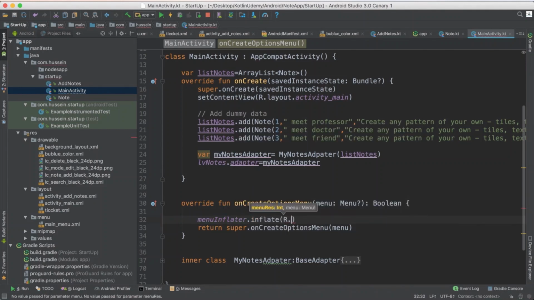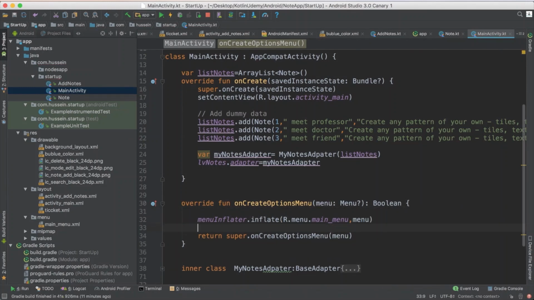I want to show it R.menu.my_menu. Why? Because here in resources the folder is menu, my menu. Then the second parameter, where I want it to appear: I want it to appear in this menu. Really easy and simple process. You say, I have this menu, I want it to appear here, and hopefully I'm done.